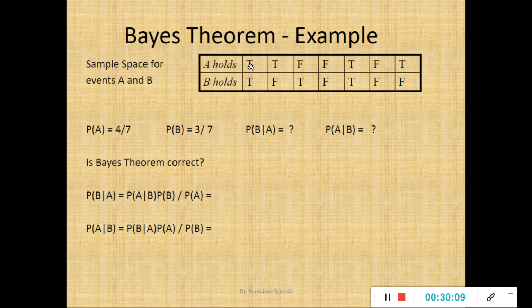So A is true how many times? 1, 2, 3 and 4 times. But B is true whenever A is already true 2 times out of 4. So the probability of B over A is 2 by 4.